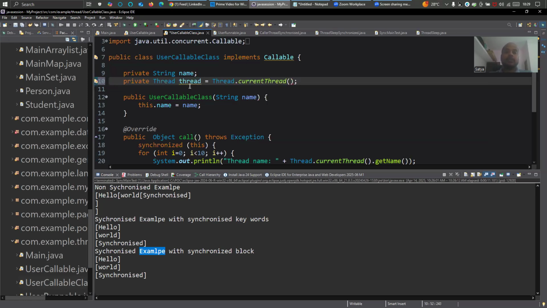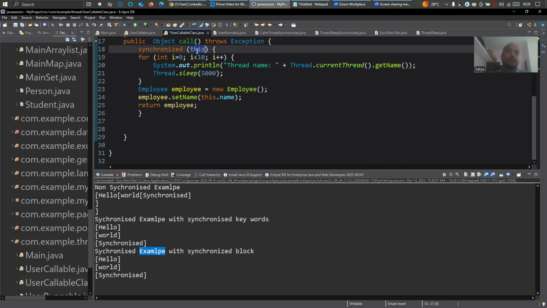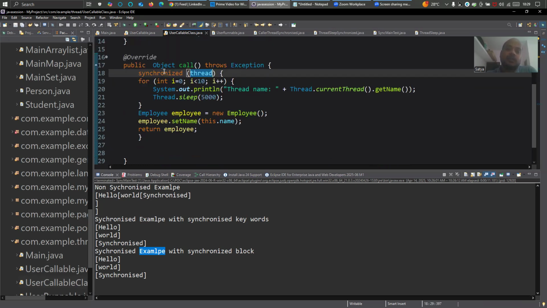It will give me the current thread object. And I can copy this and use it instead of this thread here, current thread, right? So this is how you can always, inside a block like line number 18, whatever I'm explaining, inside a block, always add this thread.